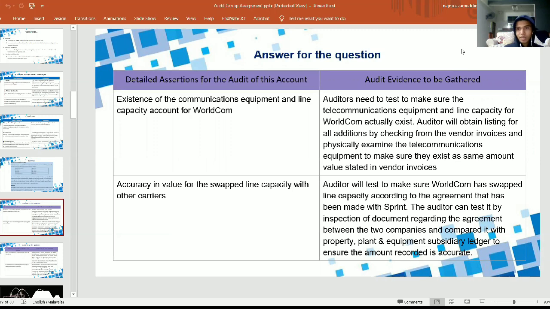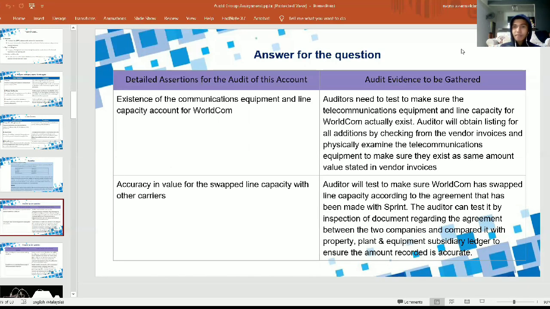The auditor will obtain a listing of all additions, check them against the vendor invoices, and physically examine the telecommunications equipment to make sure they exist in the same amount and value stated in the vendor invoices. The second detailed assertion needed for this account is accuracy in value for swapped line capacity with other carriers.